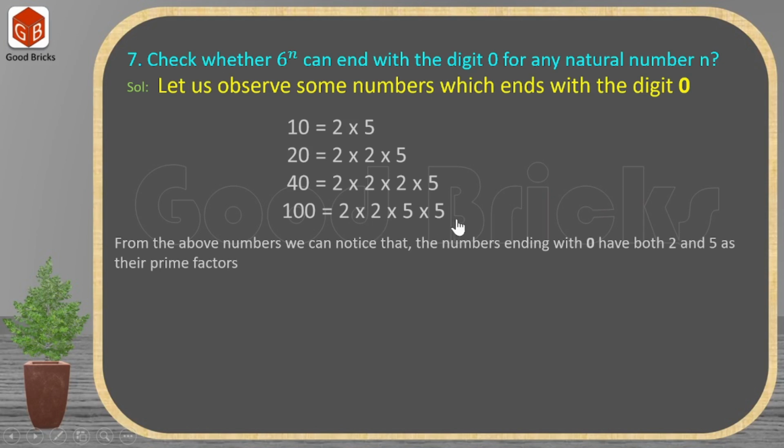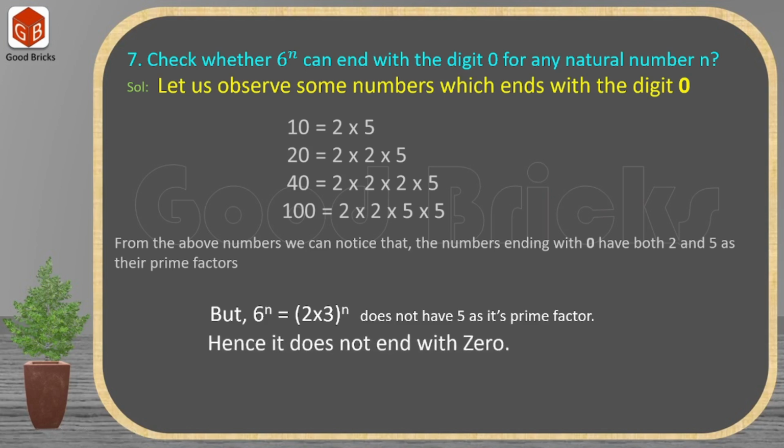their prime factors. Now if you take the given number 6 to the power of n, here 6 is having only two prime factors. What are they? 2 and 3, but not 2 and 5. Since 6 is not having 2 and 5 as its prime factors, we can say this 6 to the power of n cannot end with 0 for any natural number n.